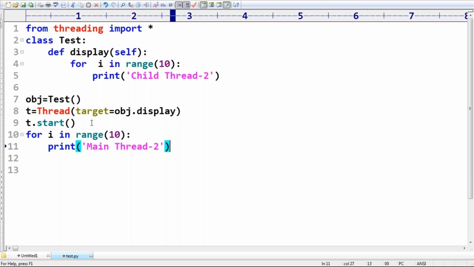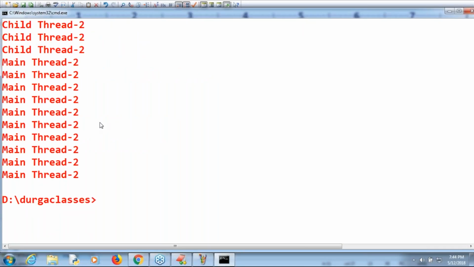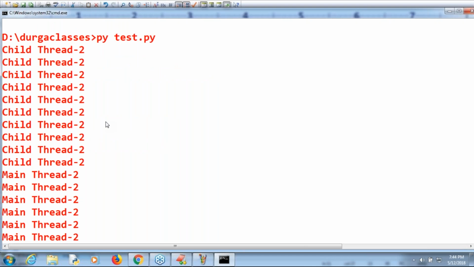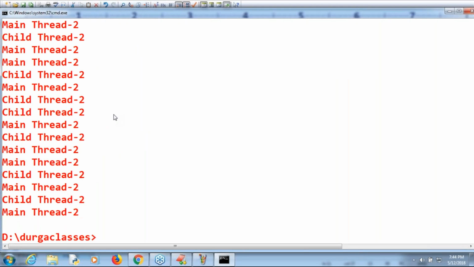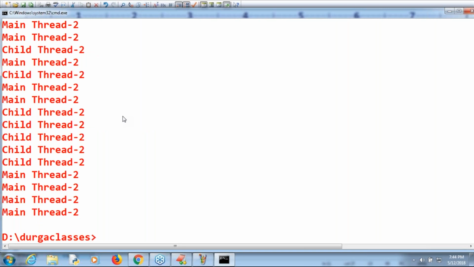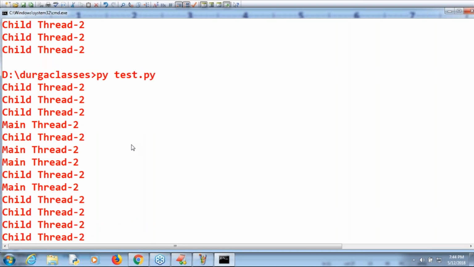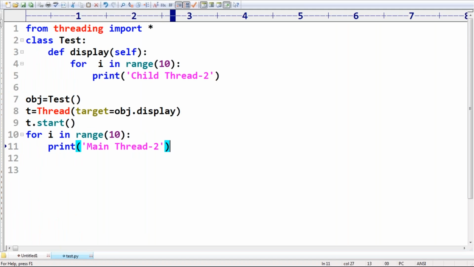Just some change in our output. Now observe very carefully, sir. Child thread followed by main thread. If I run once again, child thread, main thread, like mixed output, by default we are going to get. Okay, make sure you are aware. Clear, right? Sir, all possible ways for defining multithreading.